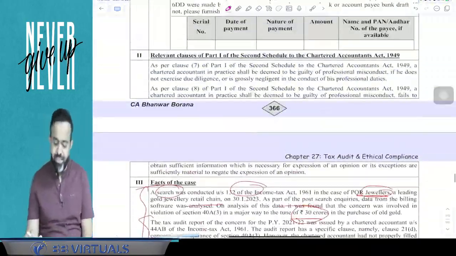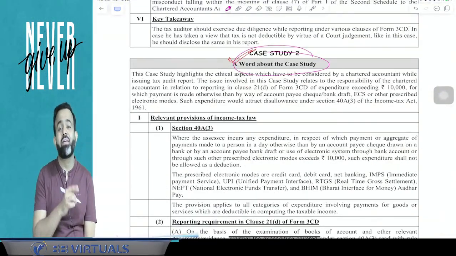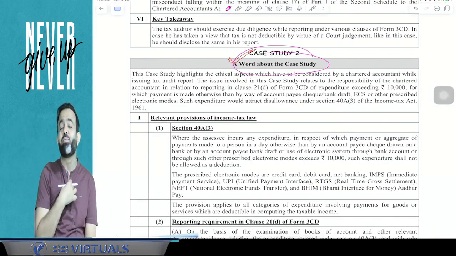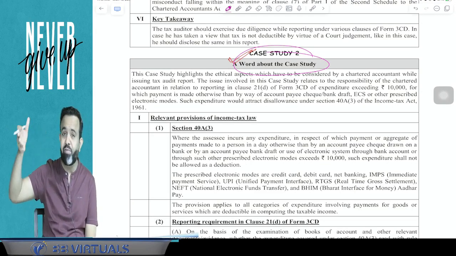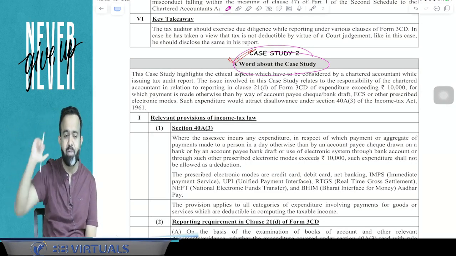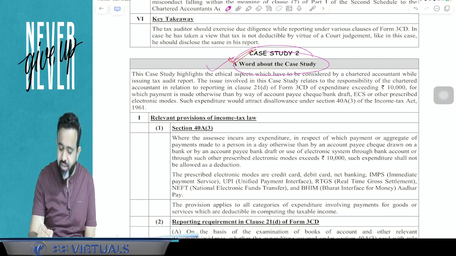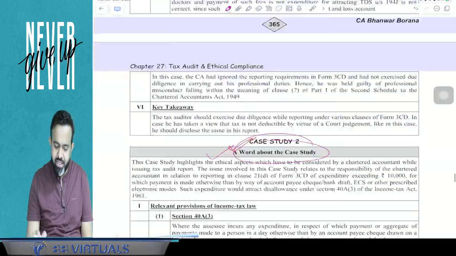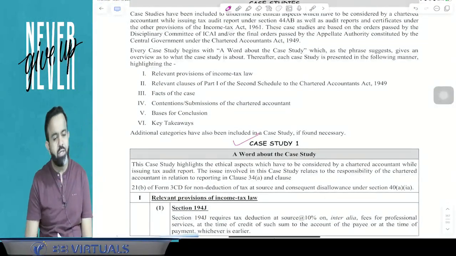Now guys, case study number 2 is very simple, and we already did this. This is related to a jewelry business where a raid was conducted. In the case of the jewelry business, payments of more than 10,000, huge payments, were made, but the chartered accountant did not verify. The chartered accountant just relied on the statement made by the management, and he did not mention it in the 3CA. So that is case study number 2. We did one question on the same case study number 2, and case study number 1 is also simple. Just read case study number 1, you will be able to understand.